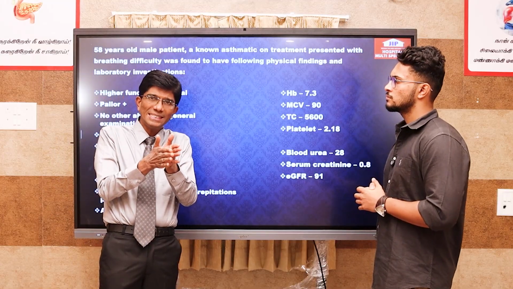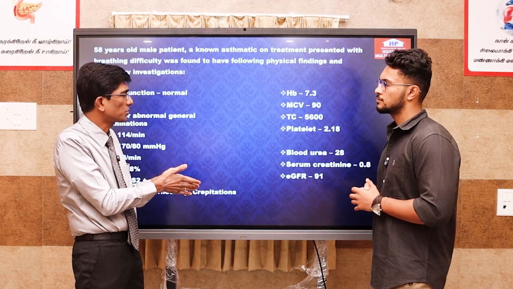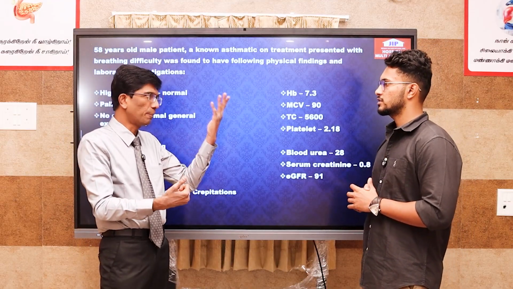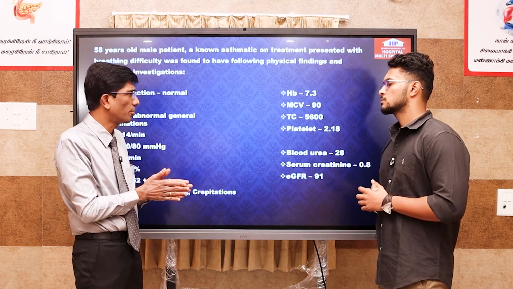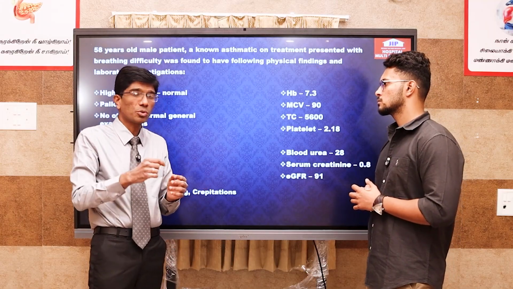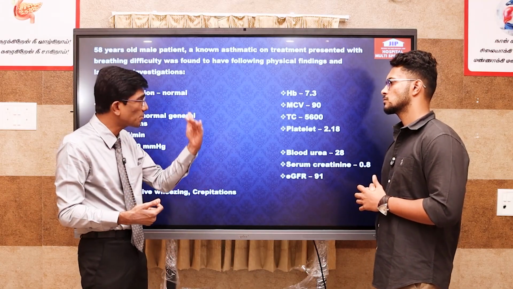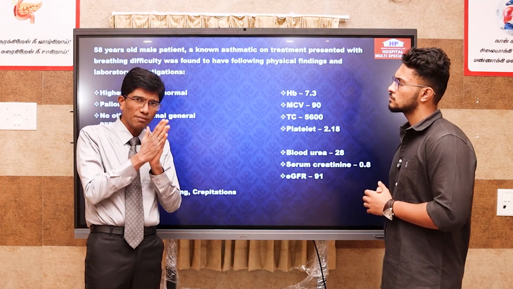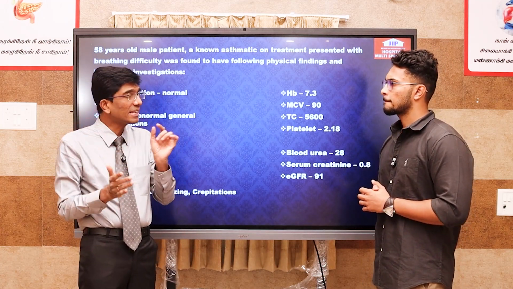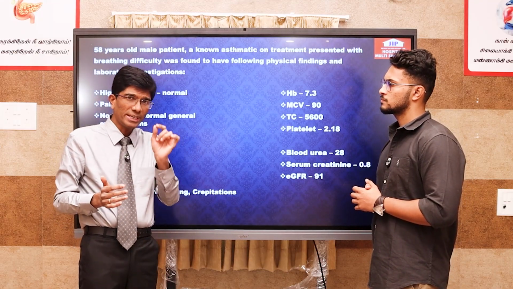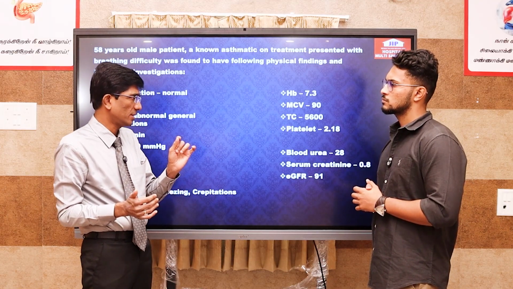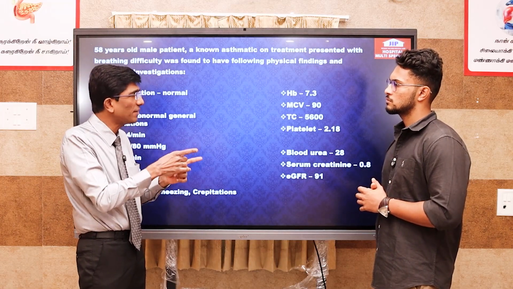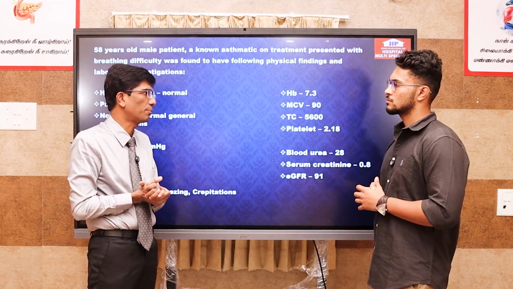Then NTG dilates your arteries, so your afterload comes down and cardiac pumping efficiency improves. Then when you have acute coronary syndrome, it dilates the coronary arteries as well, so coronary artery blood flow is established and your chest pain comes down. So these are the ways. But what you have to remember is that injection furosemide, before it acts at the thick ascending limb of the loop of Henle, before it inhibits Na+ K+ 2Cl-, dilates the veins first, by which it relieves pulmonary edema. That's very, very important.